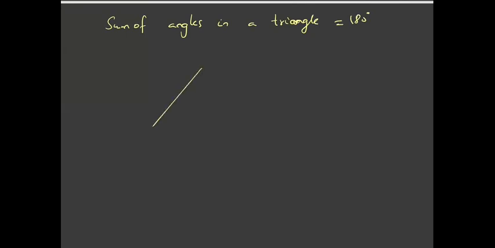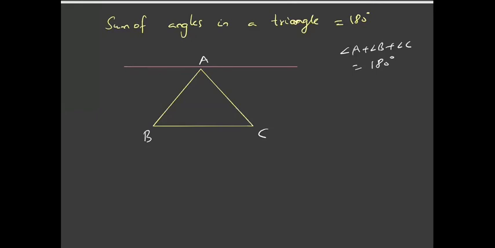So I'm considering a triangle ABC, and I need to prove that angle A plus angle B plus angle C is equal to 180 degrees. This is my task. So what I'm doing is drawing a line passing through A which is parallel to BC.